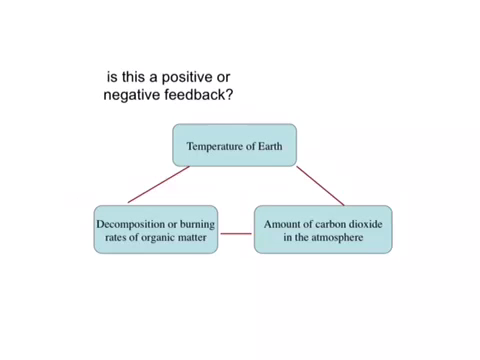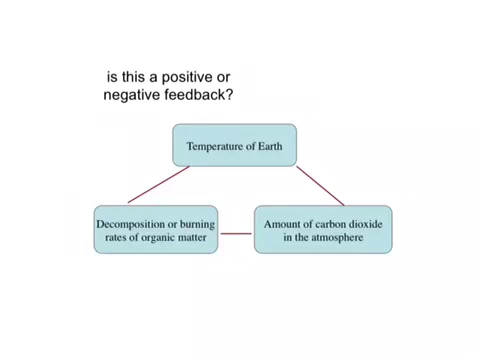So let's go through another example that's a little bit more relevant to Earth system science. And I want you, first of all, to take a look at this coupling diagram. I haven't drawn in arrows or circles, but I want you to try to figure out whether this is going to represent a positive or a negative feedback. So now the 3 state variables that we're talking about are the temperature of the Earth, the amount of carbon dioxide in the atmosphere, and the decomposition or burning rate of organic matter.